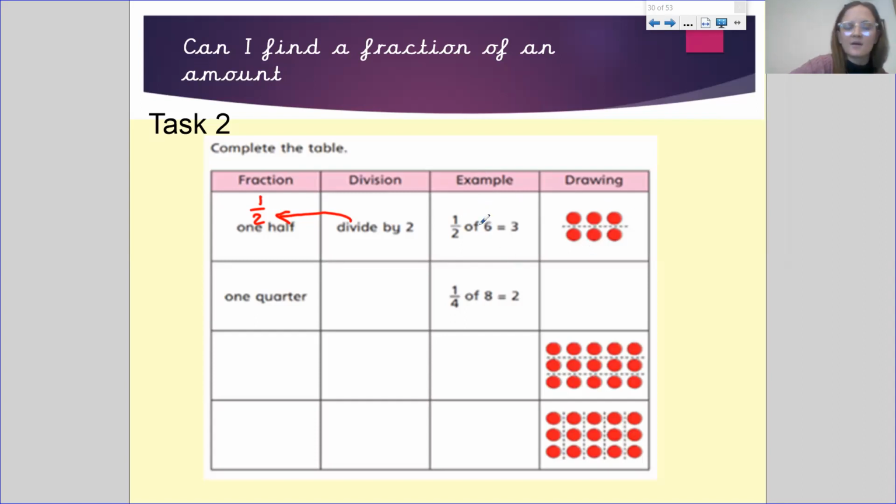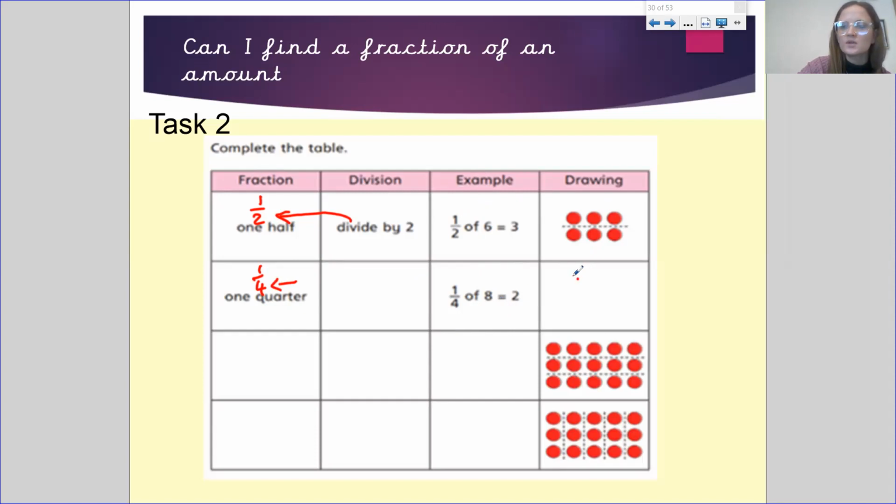They've got the drawings here. For the 1/4, you can even write 1/4 in there, and it is looking at what you are dividing by. Remember what I said about the number at the bottom. Then your question would be 1/4 of 8.